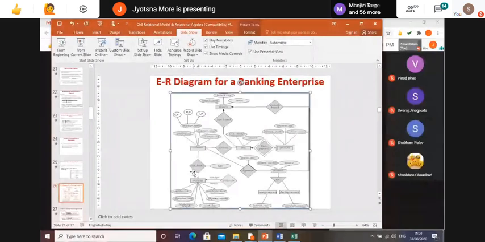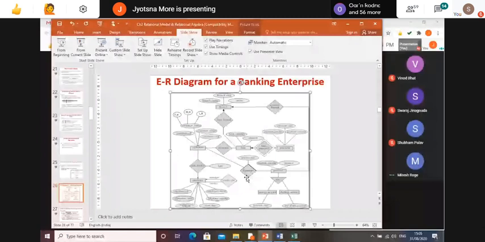How will this depositor schema be represented, because it is again many to many between customer and account? Give me what schema will come for this depositor. Customer ID, account number, and access date. This access date is a descriptive attribute of this relation itself, and the primary key of customer and the primary key of account will come into this table.